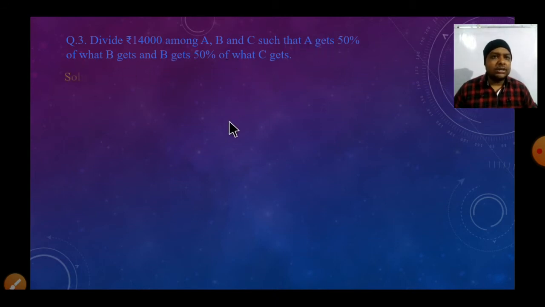So at first, let C get rupees x. If C gets rupees x, then B will be 50% of C.